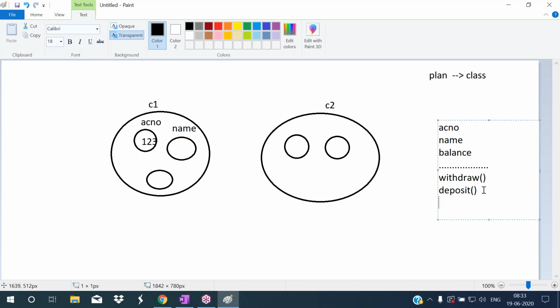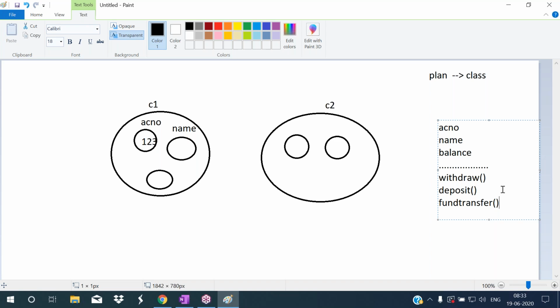Like that, the customer may want to transfer some amount from his account to another account. So there is fund transferring. Like that, to perform the actions, we are making a plan here. For withdrawal, here we are making one plan.